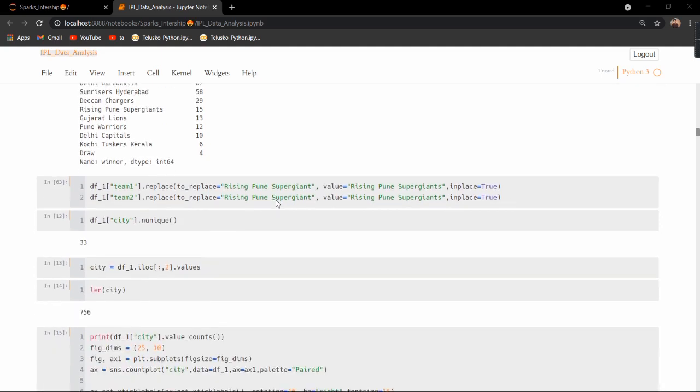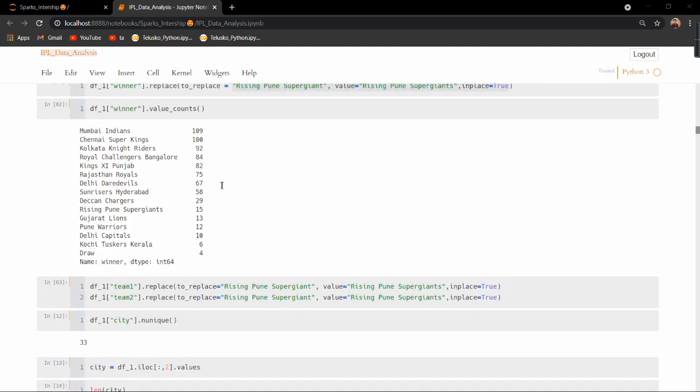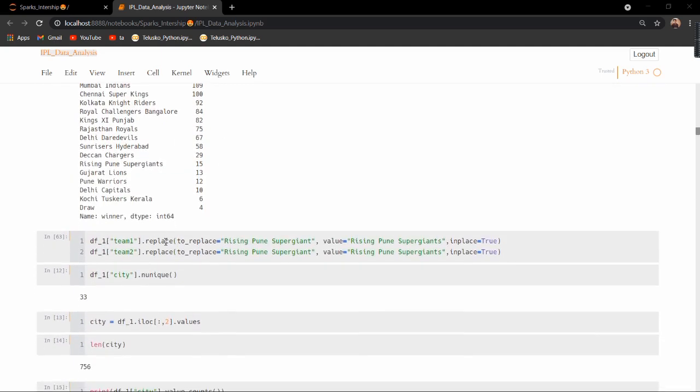In a similar way, there are two other columns, team 1 and team 2. I replaced the values in both of them with Rising Pune Super Giants. Otherwise, we'll get a huge number of errors in the coming exploratory data analysis.